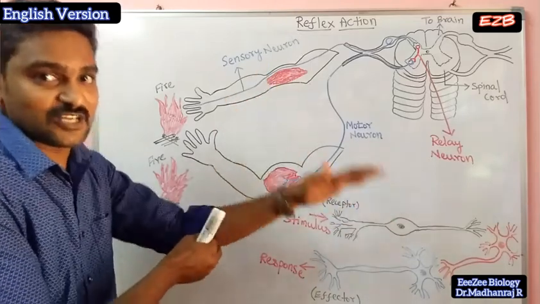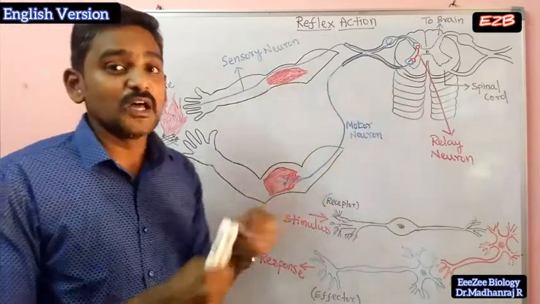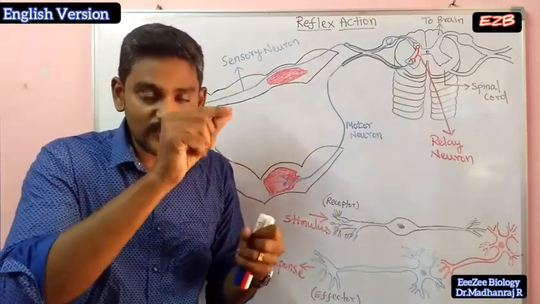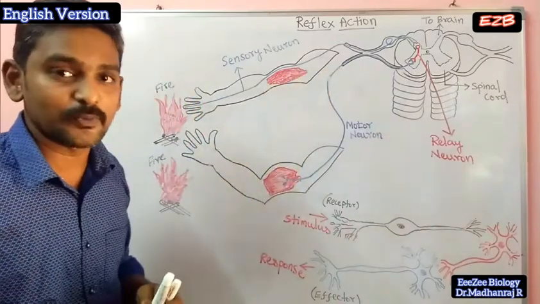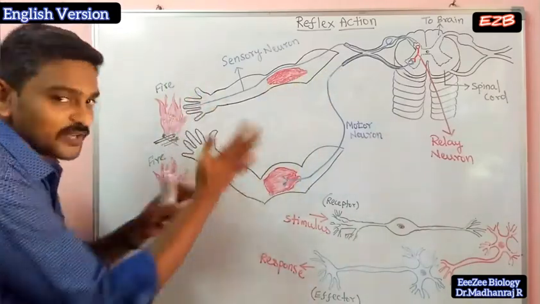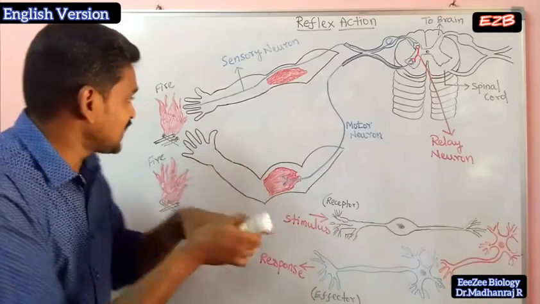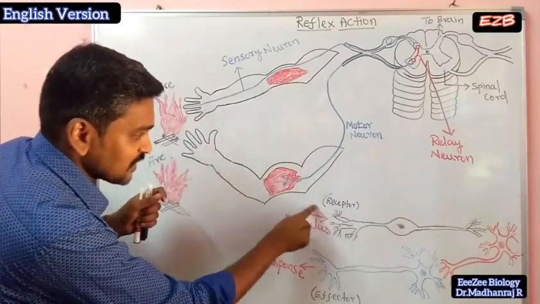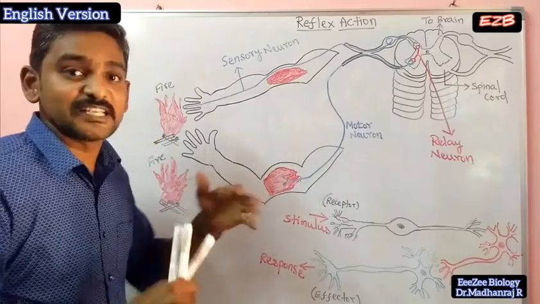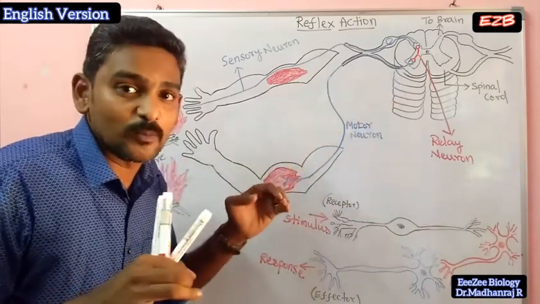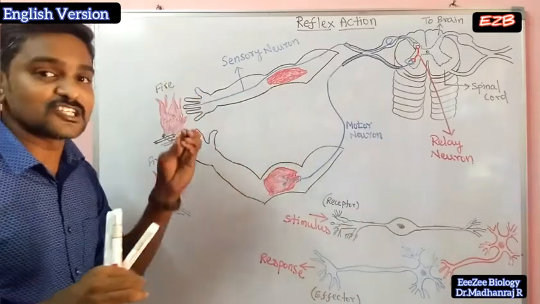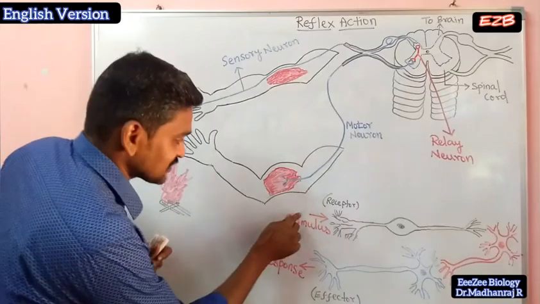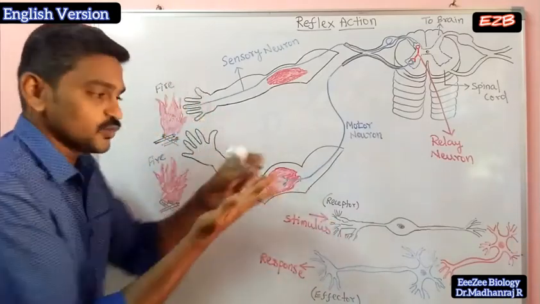This action happens with the help of the neurons, the nerve cells. The signal passes through the nerve cell, and through that only this action happens. Your hand is placed over the fire. This fire is called the stimulus. Stimulus means an external signal coming from the outside environment. Here it is in the form of heat, a heat signal, and this heat signal enters your finger.